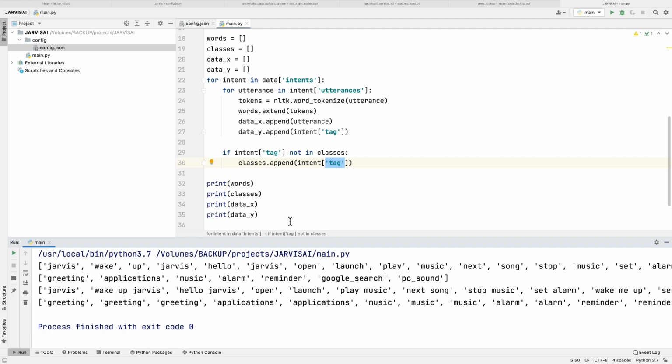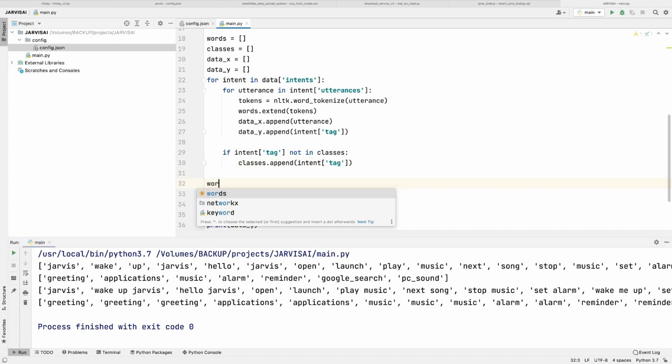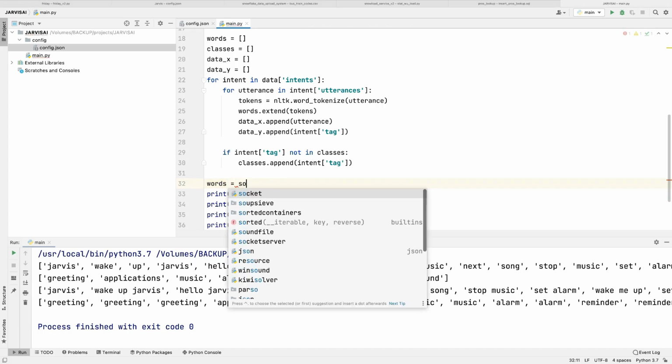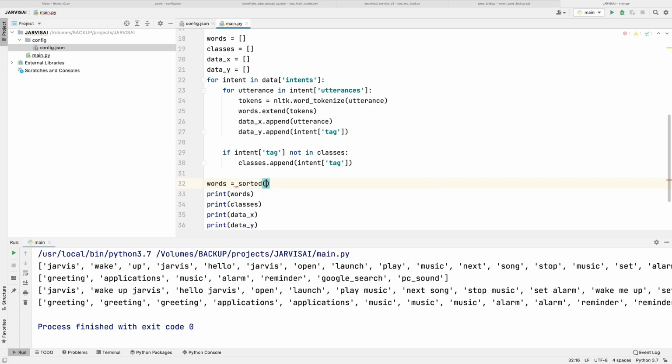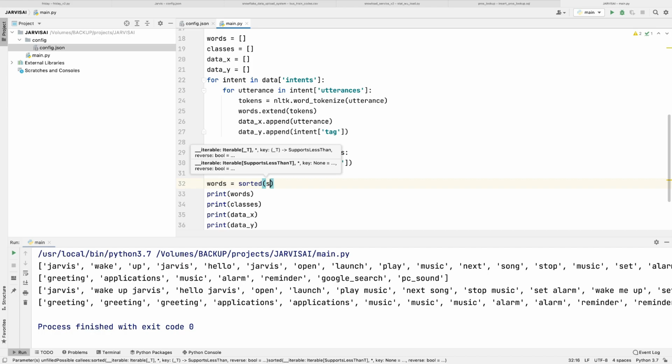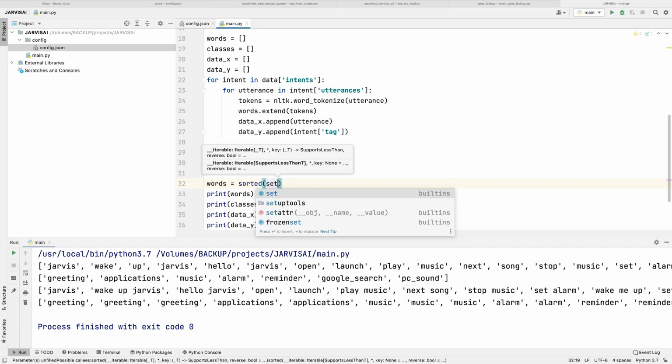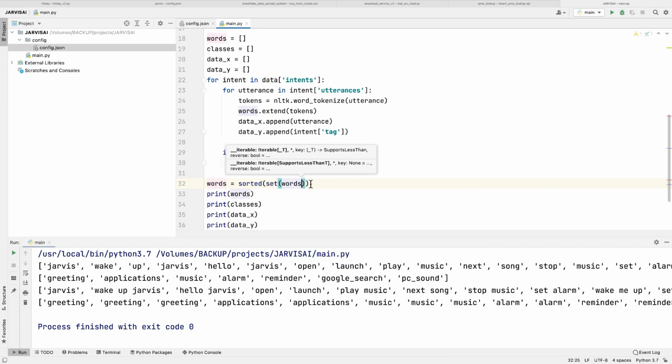So now the next thing we need to do is remove the duplicate data from all the lists, right? So what I am going to do here, words equals sorted, and then we will have the set of words, right?